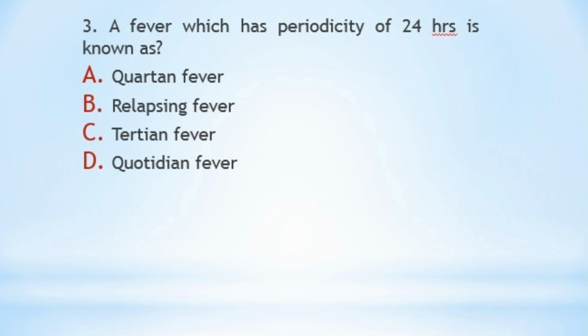All these varieties are included in relapsing fever, which means that the fever has a febrile period which is separated by an afebrile period. And the tertian fever is the fever which occurs on the first and the third day. All right, so next move on to the next question.